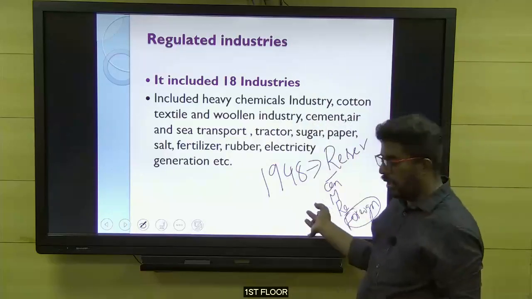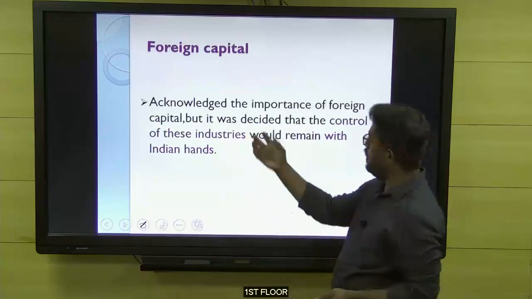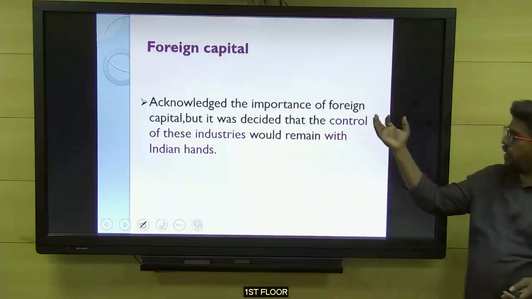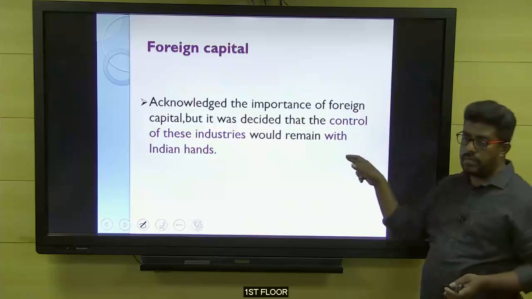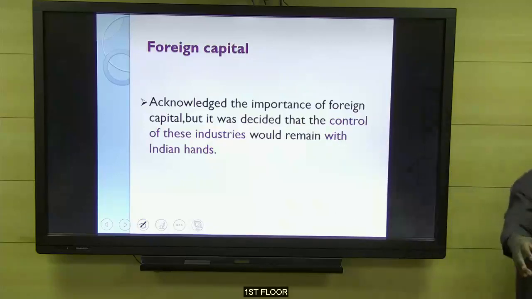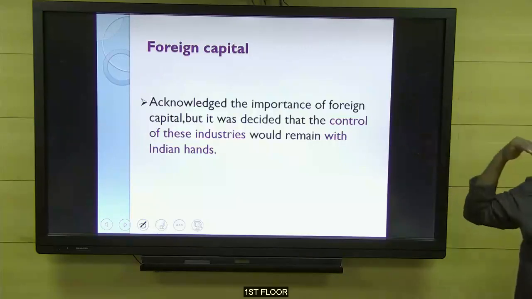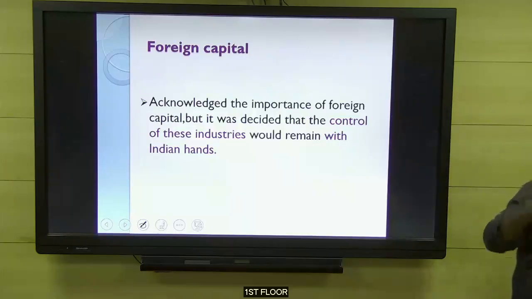That's the next point we're going to learn. It acknowledged the importance of foreign capital, but it was decided that the control would remain with Indian hands. Ownership was not given. Chandramohan, cottage industries policy I have mentioned in the next policy, because more importance was given to it in the next industrial policy. So I have mentioned cottage industries and all in the 56th industrial policy.